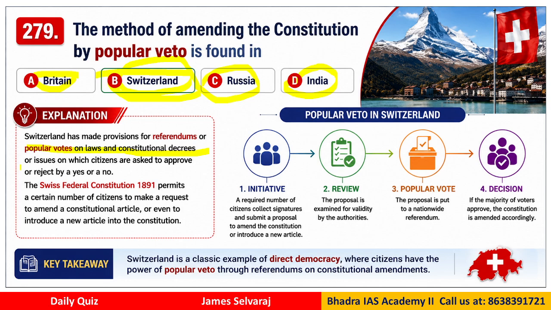I also mentioned in earlier questions that Switzerland practices what we call direct democracy. Switzerland is a classic example of direct democracy. Therefore they have the referendum, plebiscite and these kinds of facilities available as part of their governance. So here the correct answer would be Switzerland.